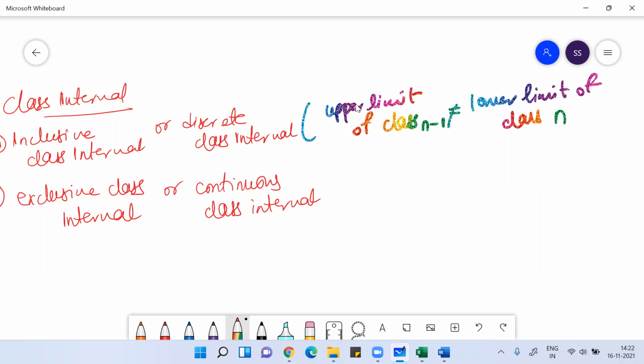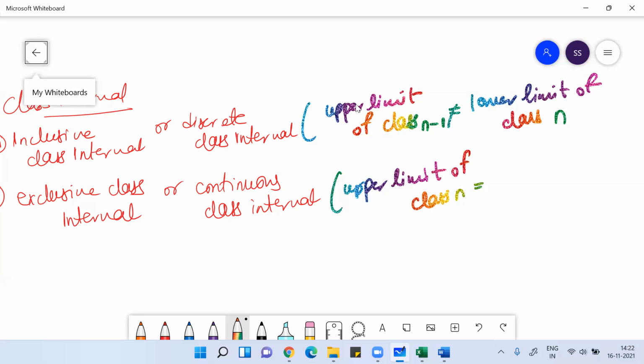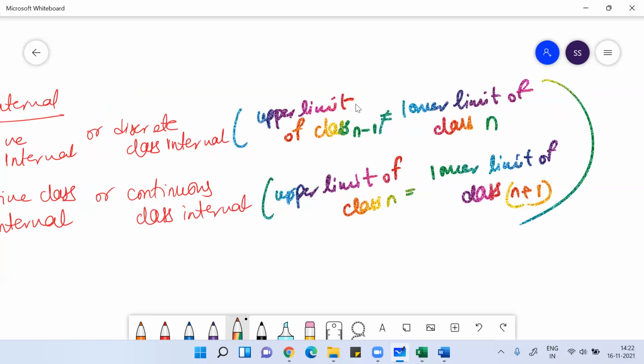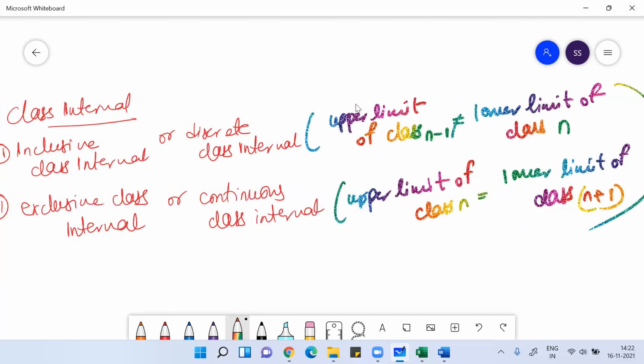Similarly, if the upper limit of class n is equal to the lower limit of class n plus 1, then it is an exclusive or continuous class interval. If they are not equal, then it is an inclusive or discrete class interval. Clear, everyone?